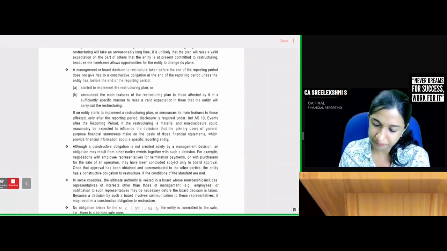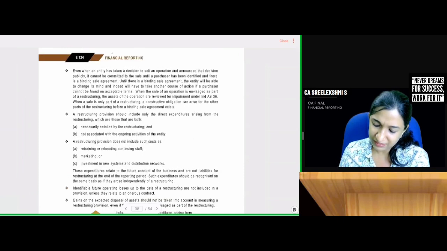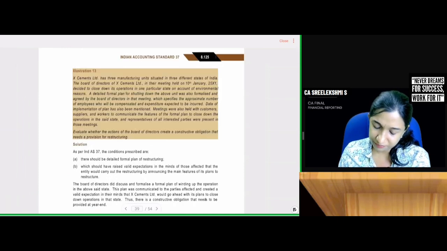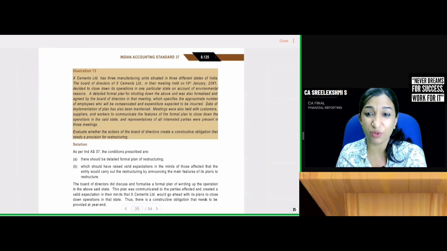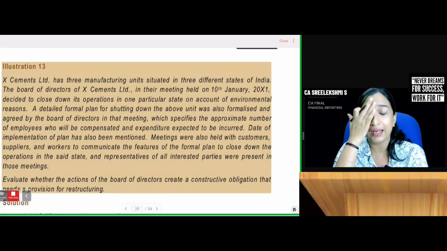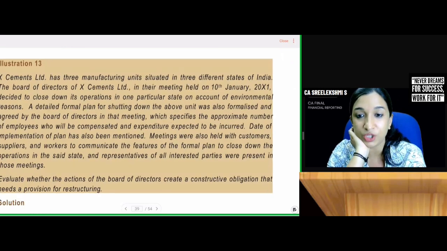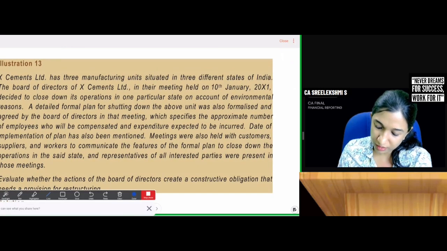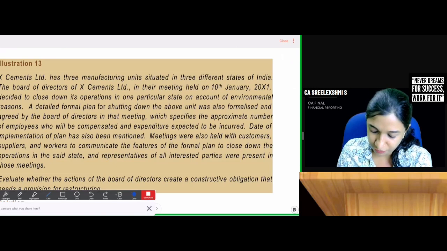Question number 13. Very easy. Here there is constructive obligation. This question is not worth for us to read fully, and there is constructive obligation by announcing the plan.